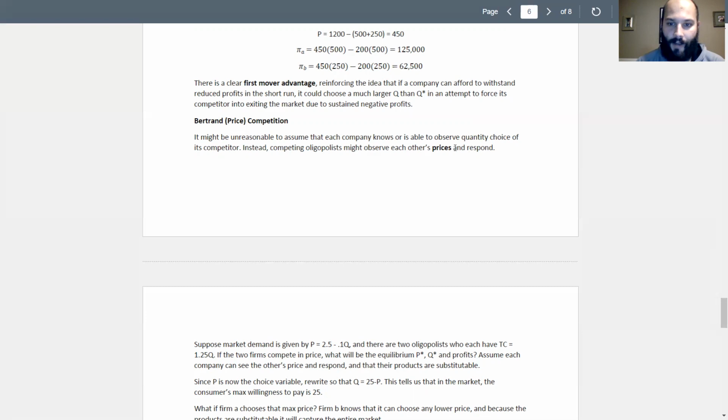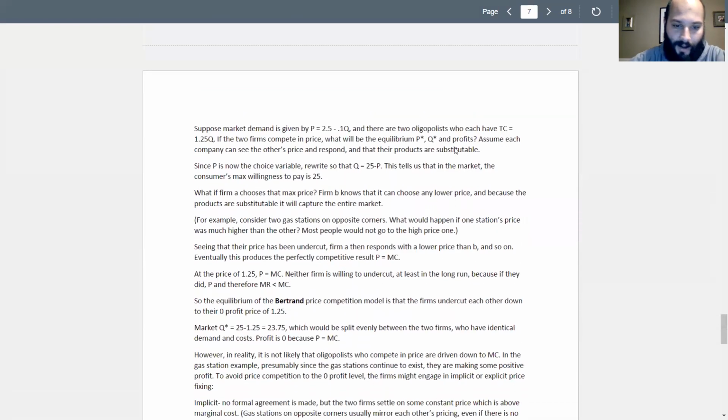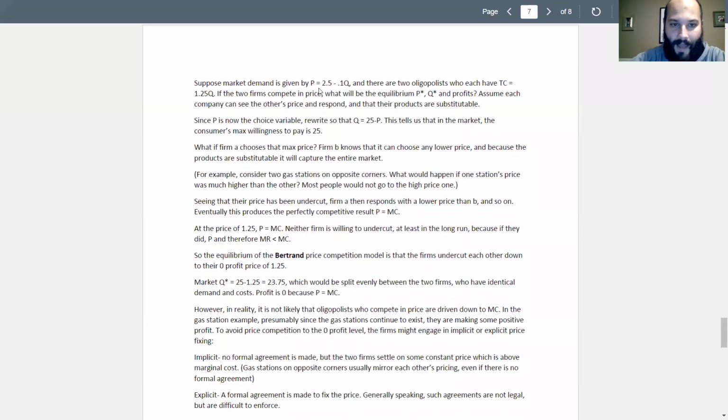They engage in other types of competition like advertising and product differentiation, but for the most part, they do not want a price war. Again, the gas stations at the opposite corners, if they kept trying to undercut each other's prices, would eventually make zero profit because their prices would be equal to marginal cost. Right, so that's basically what I'm showing here with a mathematical example.